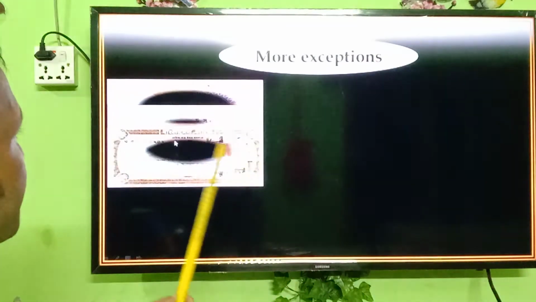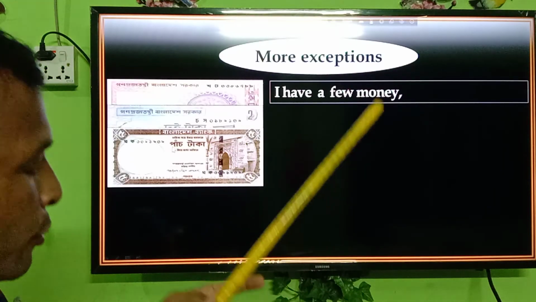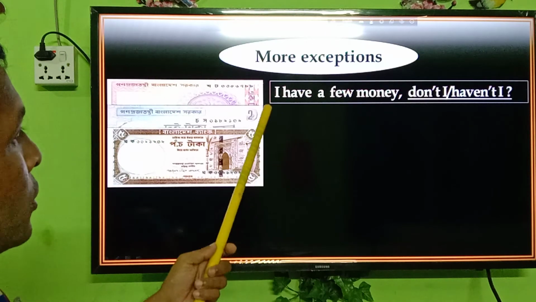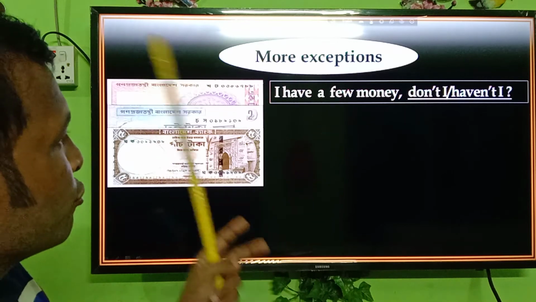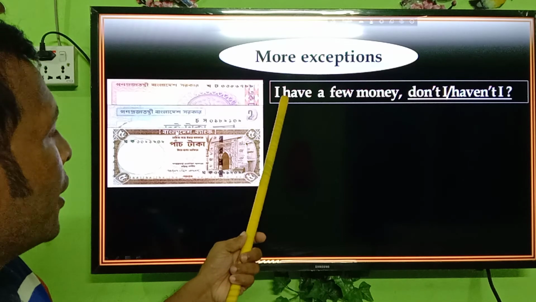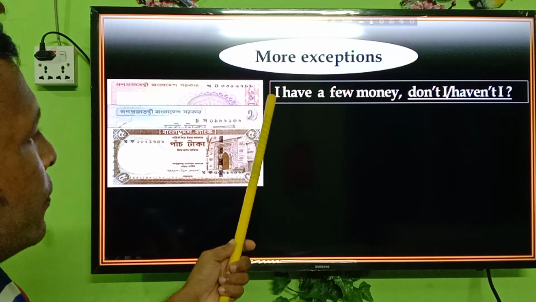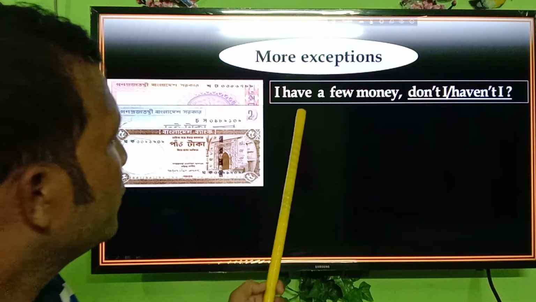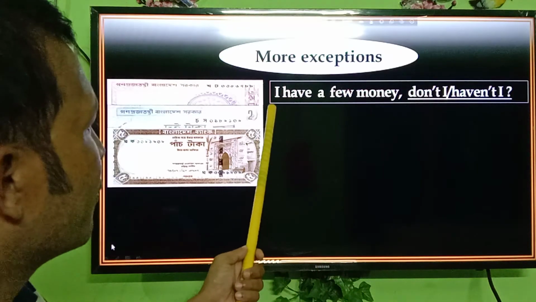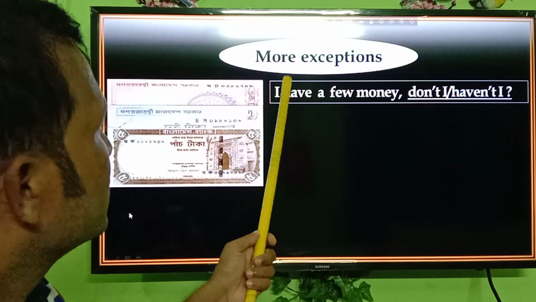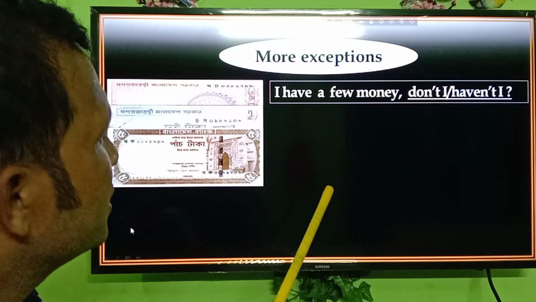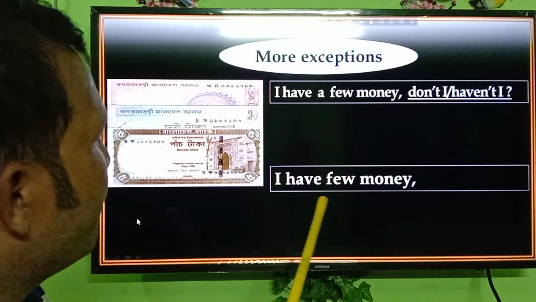More exceptions. I have few money. Here we can make answer in two ways. If we use don't I, here have will be main verb, and if have is used as auxiliary verb, answer will be haven't I. I have few money.